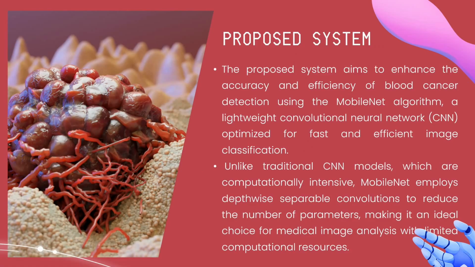This is our proposed system. It mainly aims to enhance the overall accuracy of the existing system using the MobileNet algorithm. MobileNet is a lightweight convolutional neural network. Unlike a traditional CNN model, this system uses far fewer resources, but it produces higher accuracy when compared to the traditional system. That is the major advantage here.